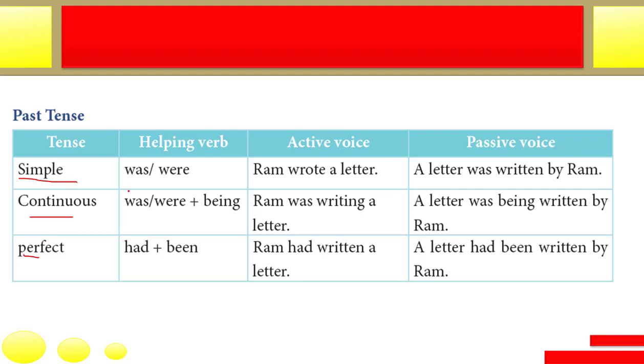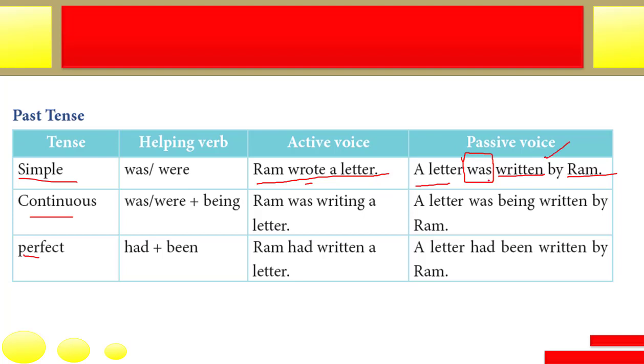If the sentence is in the simple past, Ram wrote a letter. Subject and object swap, the same thing happens here. Ram is the subject, it becomes the object; letter is the object, it becomes the subject. And this wrote is in past form and it becomes the past participle. In the passive voice, the main verb will always be in past participle form. So the only thing you have to pay more attention to is the helping verb. By is also there.